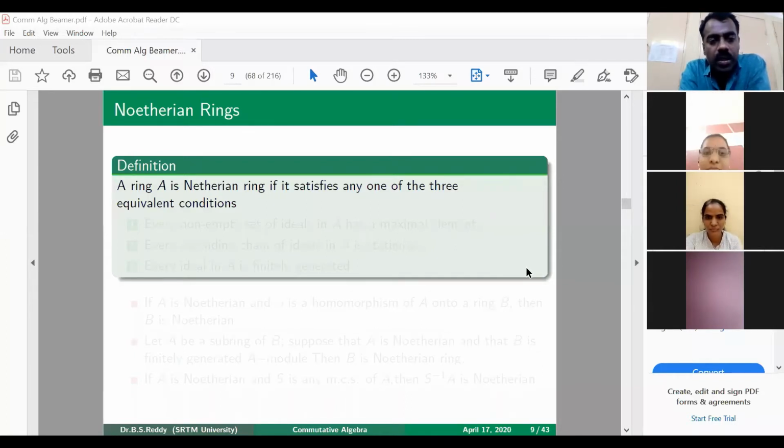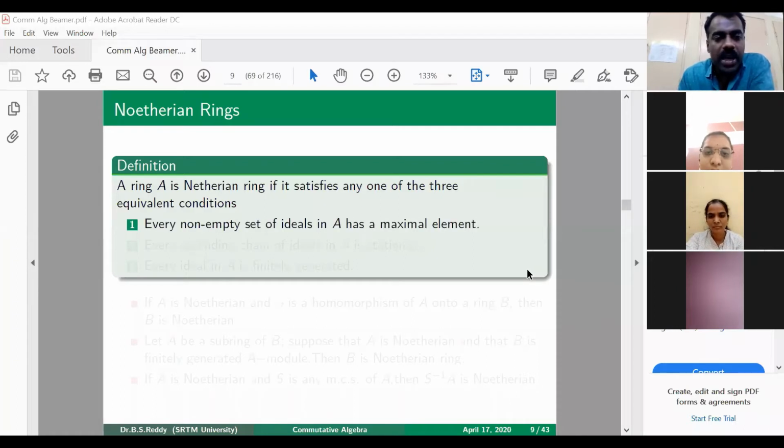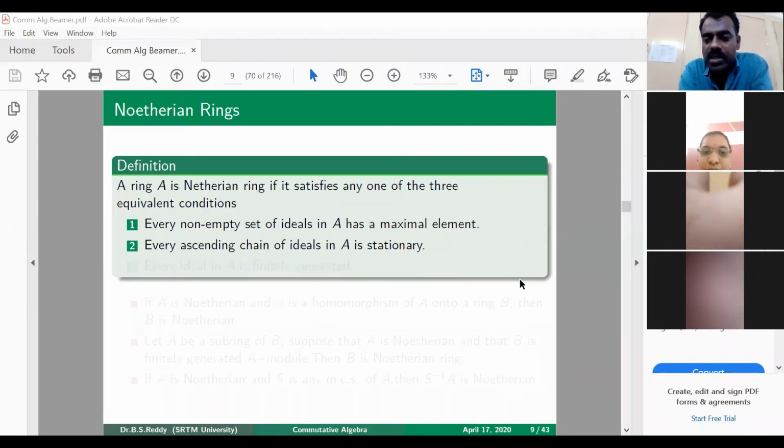If we quickly recall what is meant by a Noetherian ring, there are three equivalent conditions for a Noetherian module. So we say that a ring is Noetherian if, when we consider it as a module, it satisfies any one of those three conditions. Namely, every non-empty set of ideals in A has a maximal element, because submodules in a ring are nothing but ideals. Similarly, every ascending chain of ideals in A is stationary.